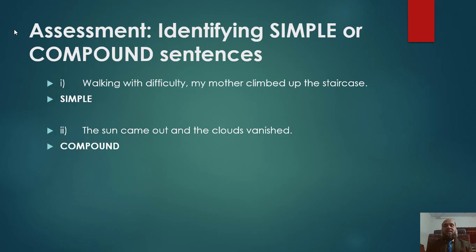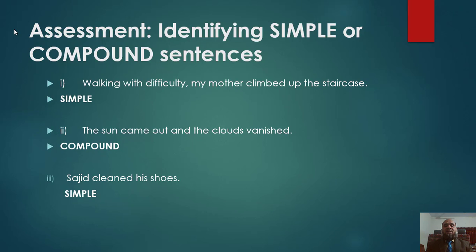In this sentence there is more than one subject, the sun and clouds, and there are two verbs, came and vanished. The sun has the verb came and the clouds has the verb vanished. So this is a compound sentence.